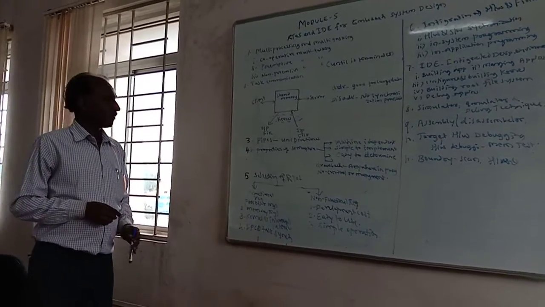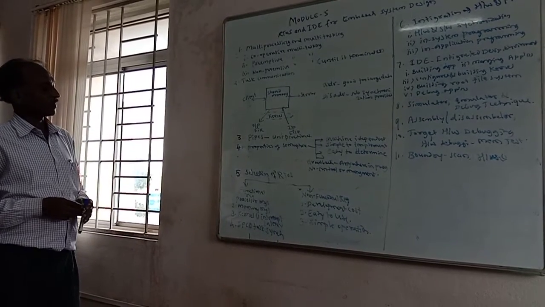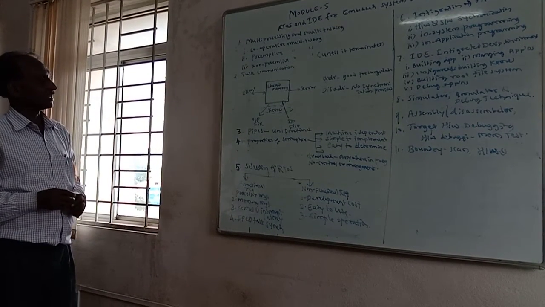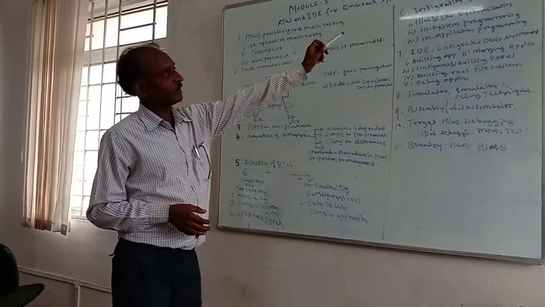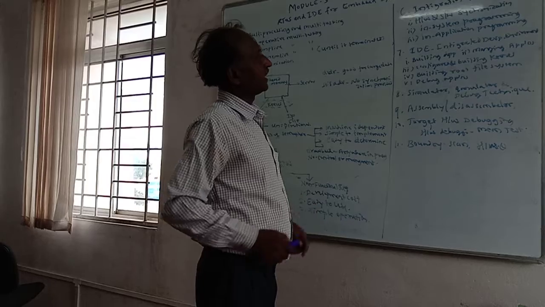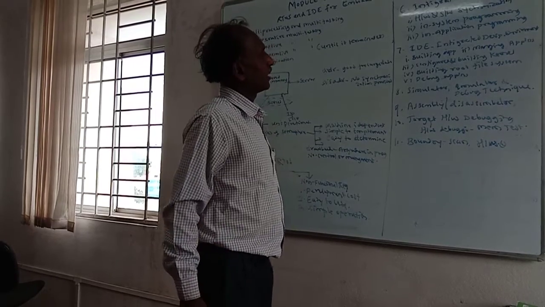Another point is efficiency, and other processes depend on the nature of the industry selecting the RTOS. Now we enter the sixth point, integration of hardware and firmware development.